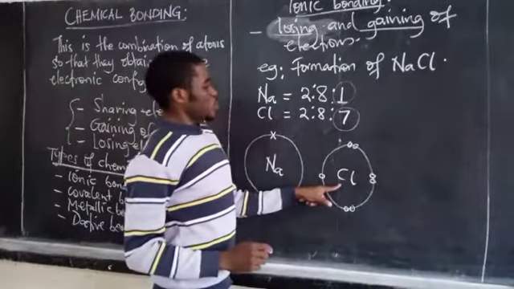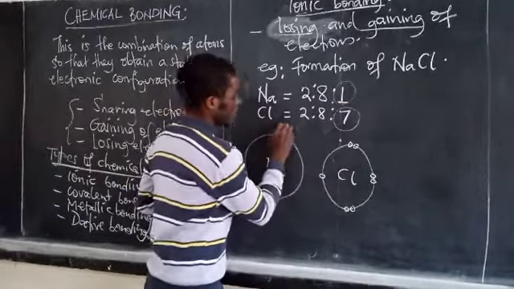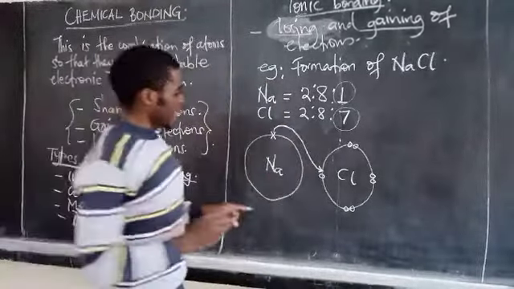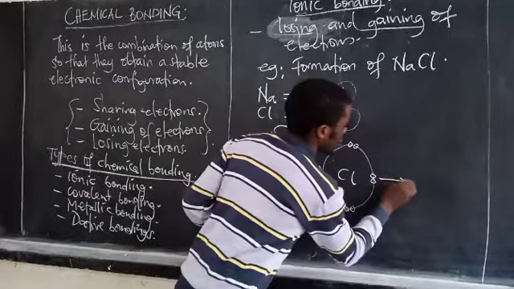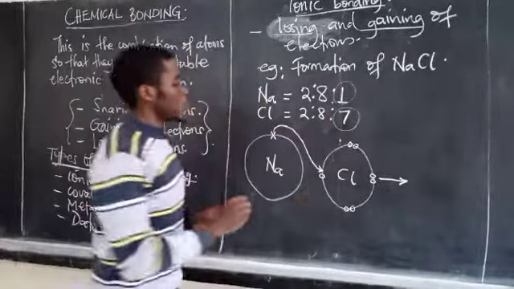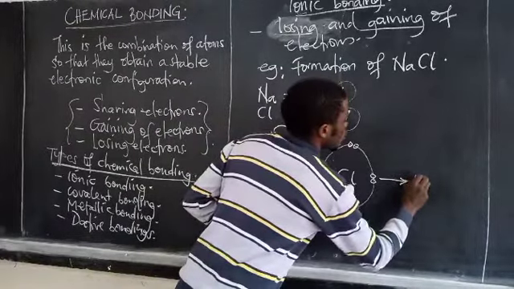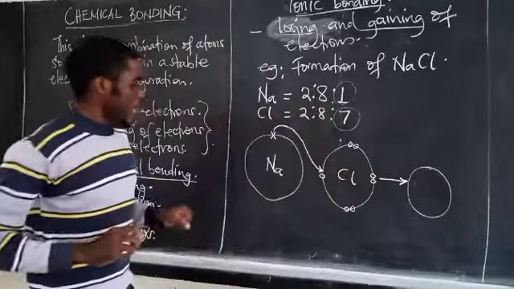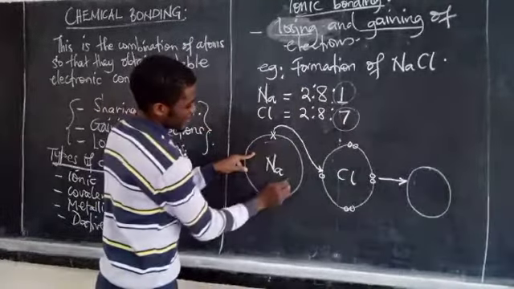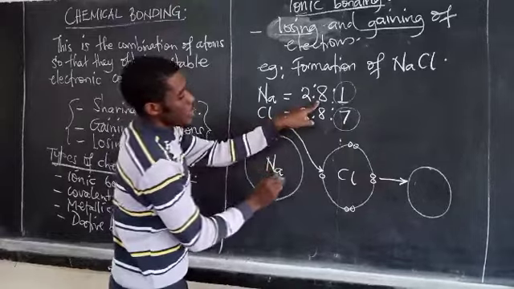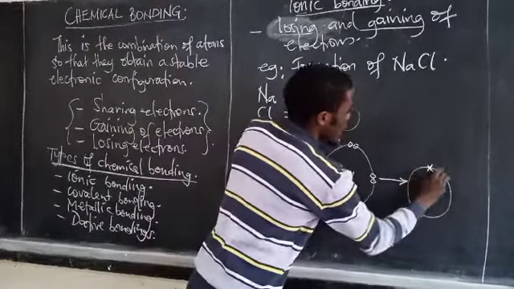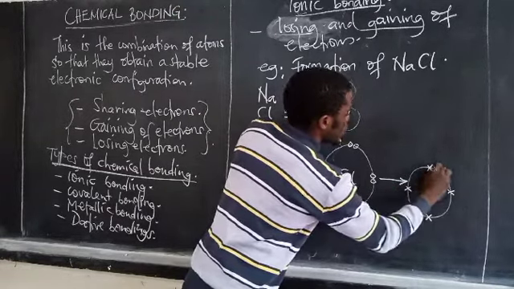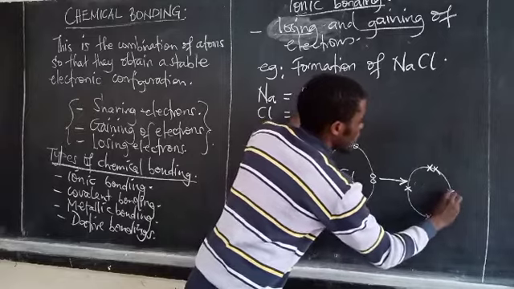But this is willing to accept that electron. When sodium has lost it, it will end up forming a new energy level, next to this, which has 8 electrons.